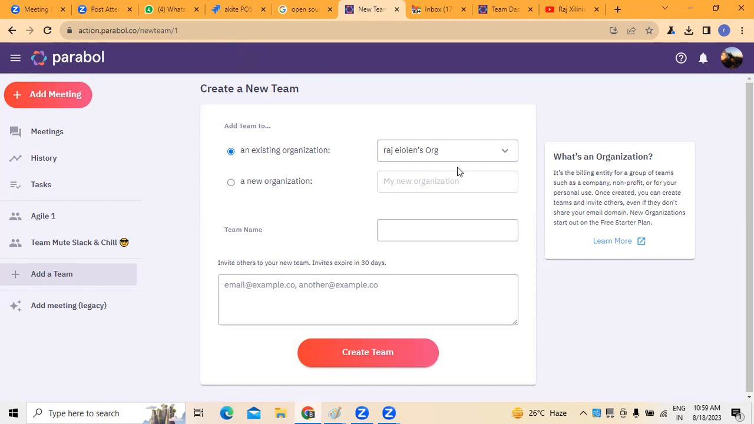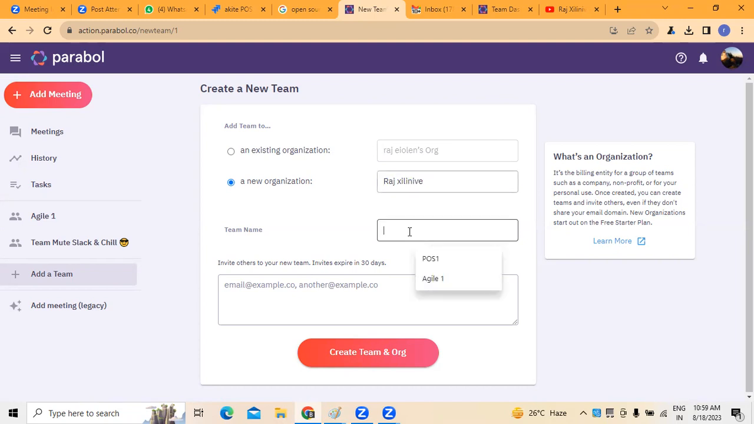First of all, we need to create a team. Here you can see there is an option called add team. Of course, one team was already added, but I'm adding one more team. Here I have taken an existing organization, or else if you want, you can take a new organization. For example, Illinois is what I took. This is the organization.